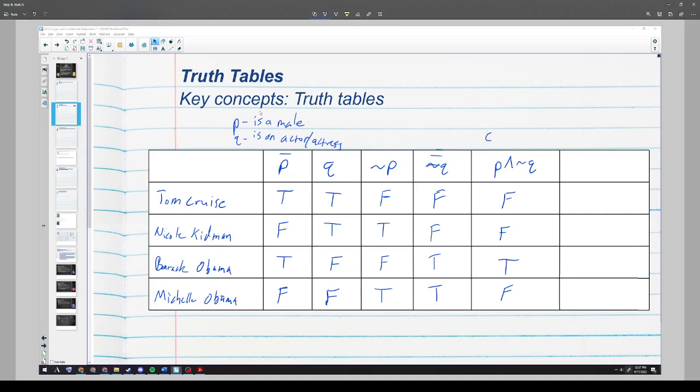So this would be an example of a conjunction. And we could make a conjunction of any of these things. We could say P and Q, P and not Q, Q and not P, we can combine them in any way. The second one we're going to look at is going to be a disjunction. And I'm going to do a disjunction of just P and Q. So we'll do P or Q. Remember that this or means that at least one of these is true. If they're both true, that's okay. If either of them is true, then we're going to say it's true.